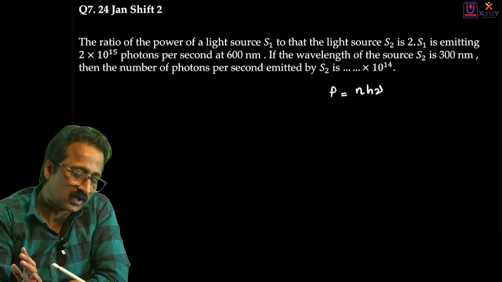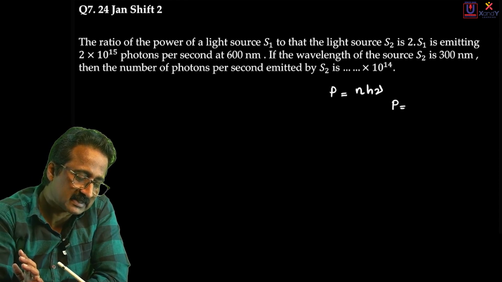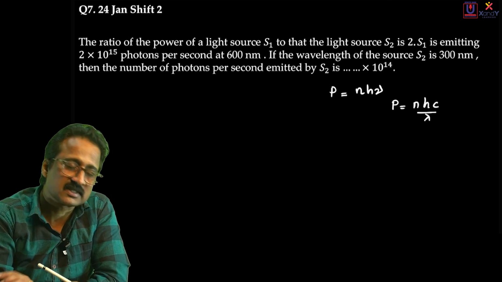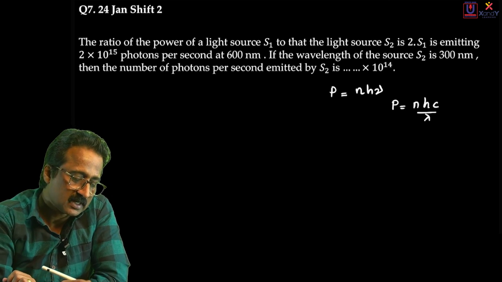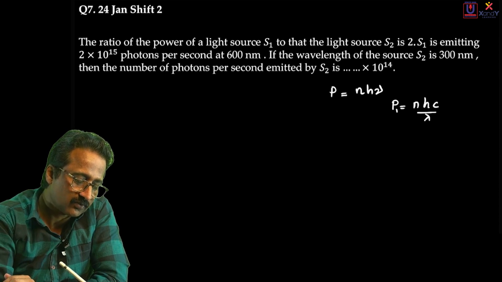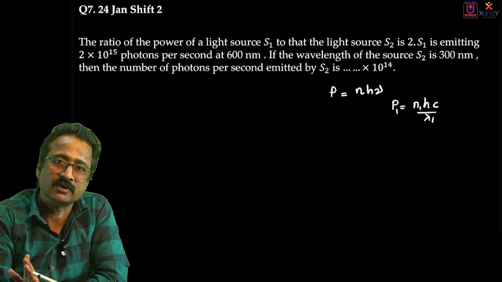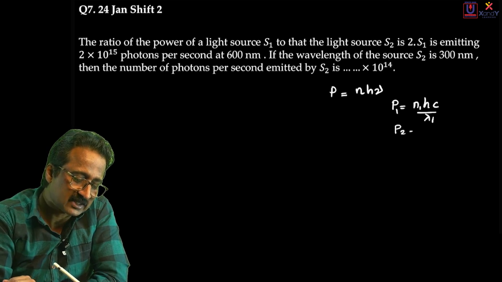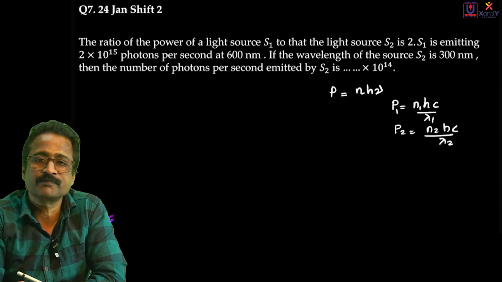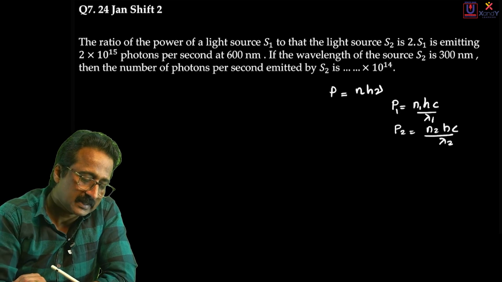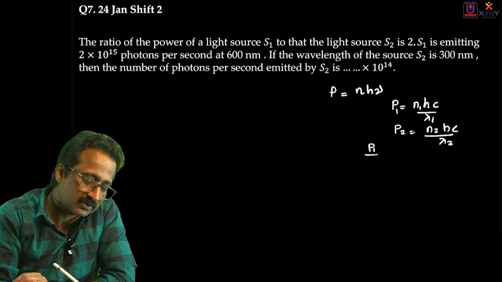Now this question has wavelength in it, so I can rewrite it in terms of lambda. So power can be written as n into h c divided by lambda, where lambda is the wavelength of light used. Now this question is about the powers of two sources. So the first source power P1 is equal to n1 into hc by lambda 1. The power of the second source P2 is going to be n2 into hc divided by lambda 2. So these are the powers of the two sources. The question is about the ratio of powers. So let me come to the ratio now.